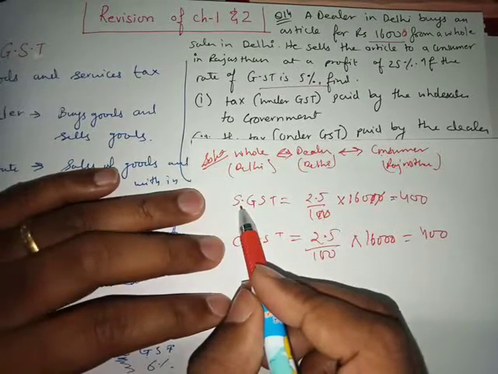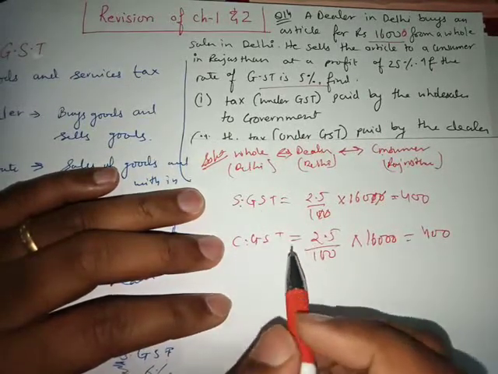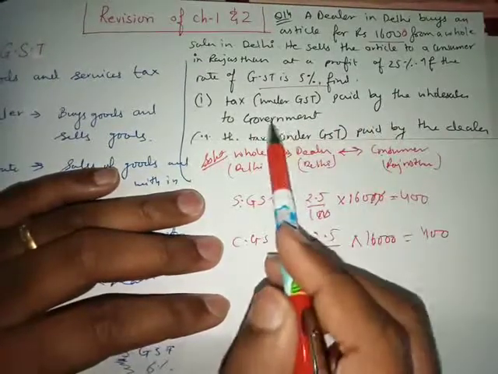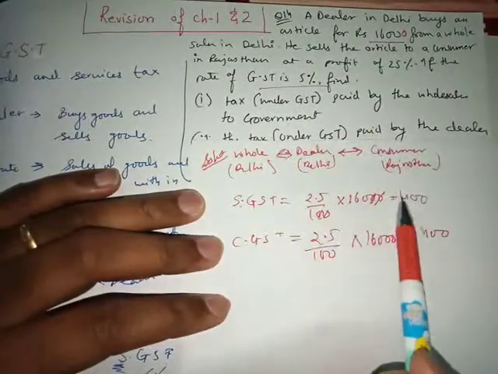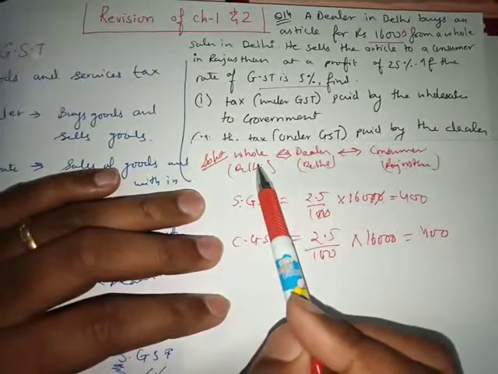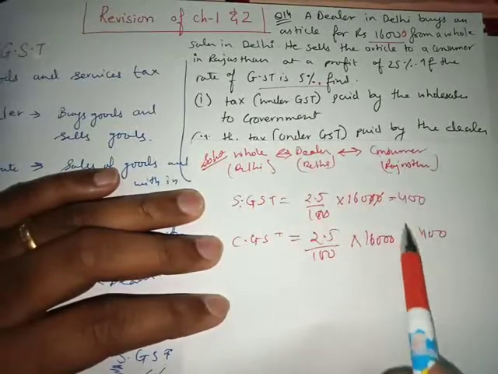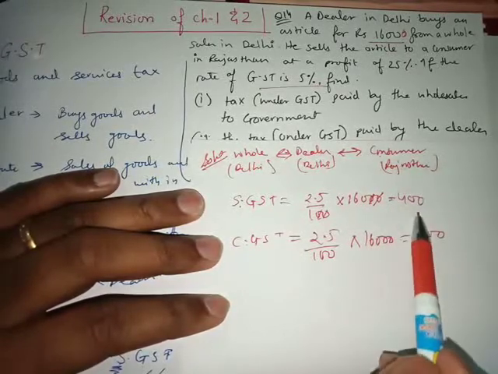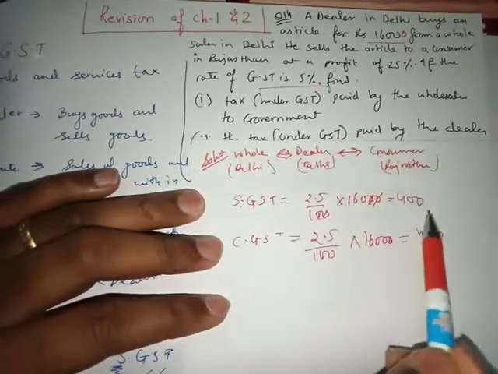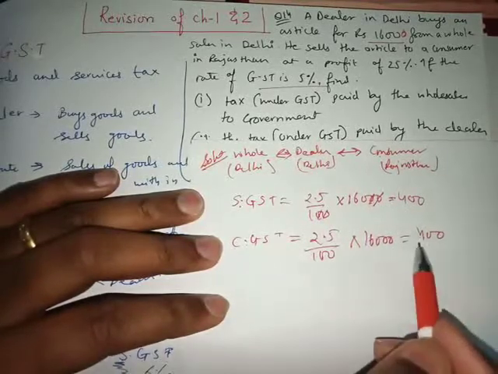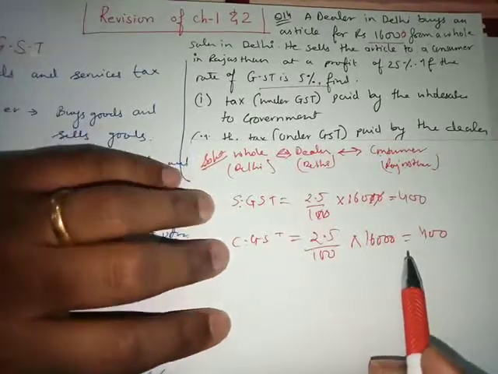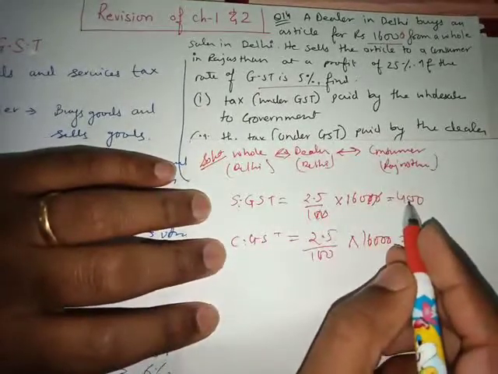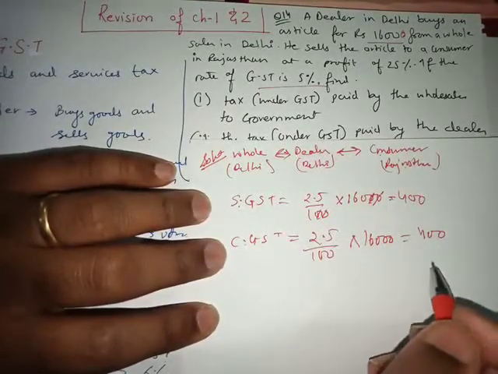I hope you guys understood. Now the problem is, they are asking the tax paid by the wholesaler to the government. This is the money that the dealer is giving to the wholesaler, but the wholesaler is not going to keep it with him. He's going to give it to the government. 400 will go to the state government and 400 rupees will go to the central government. Okay, let's move ahead. So you can write SGST equals rupees 400 and CGST equals 400.